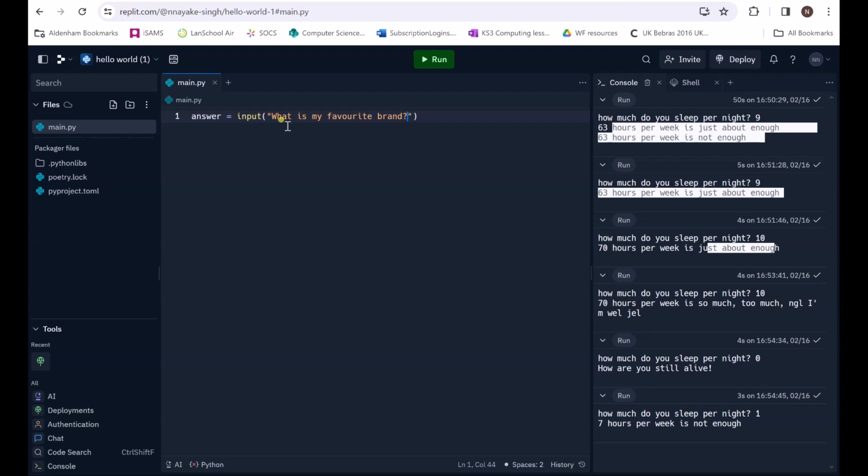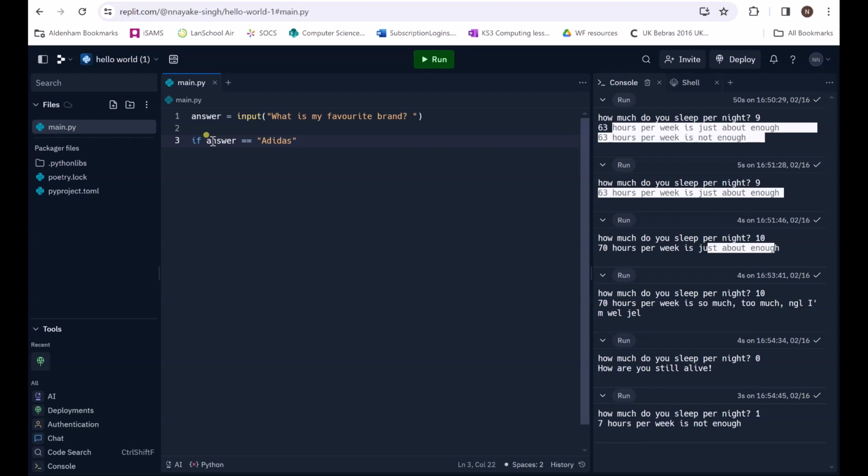Okay, and then I'm going to create an if statement that checks what's inside this variable. Now I'm going to say if the answer that they have input is equal to, double equals as well, in quotation marks, Adidas.